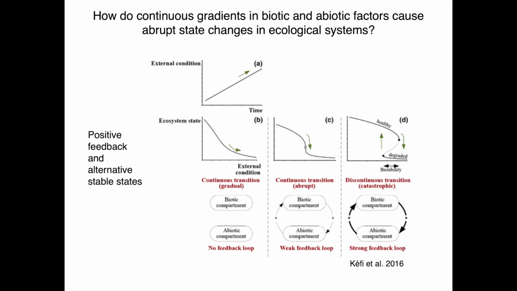So, continuous gradients might lead to nonlinear responses and abrupt transitions when a system exhibits positive feedback. In this figure from Kefi et al., we see an example of how positive feedback can act to create abrupt transitions and bistability. Some external condition, in the case of mussel beds, might be percentage time submerged. In Kefi's example, the amount of rainfall will vary continuously, but there is positive feedback in the system's response. In this case, there's positive feedback between vegetation cover, which is the ecosystem state, and water held in the soil, this abiotic factor. This leads to an abrupt transition and even the possibility of hysteresis in the transition to a new stable state.